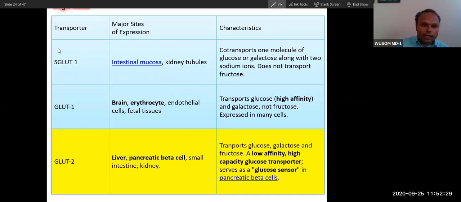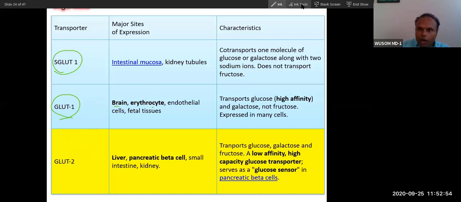So for facilitated diffusion, the different tissues have different kinds of molecules. You can see, SGLT is present in intestinal mucosa. This is secondary active. Now these are facilitated diffusion. So GLUT1 is present in RBC. You will have to memorize where this GLUT1 and GLUT2 are present.